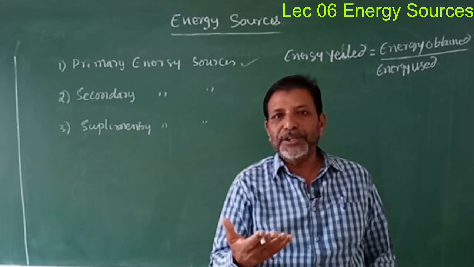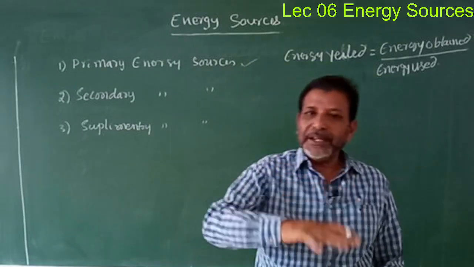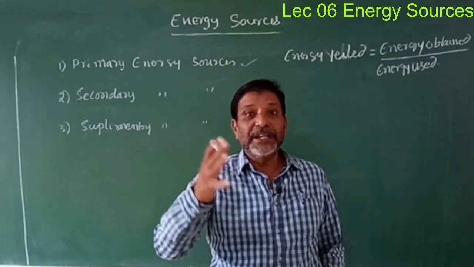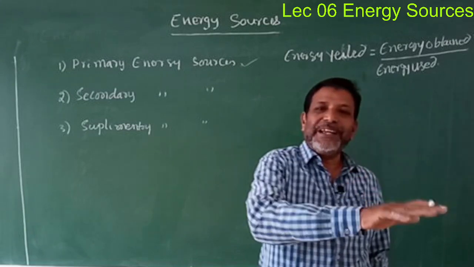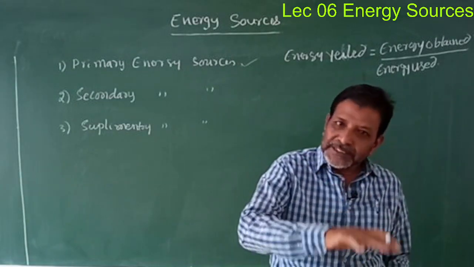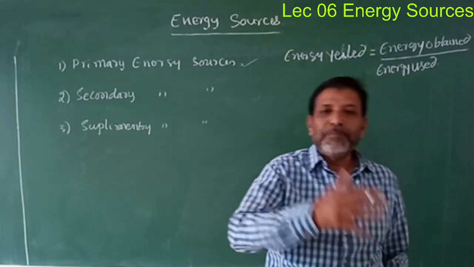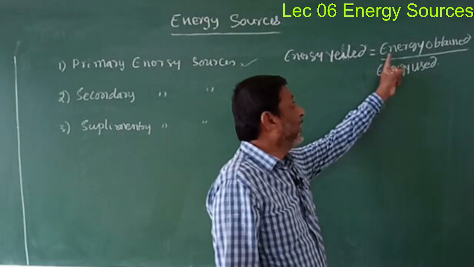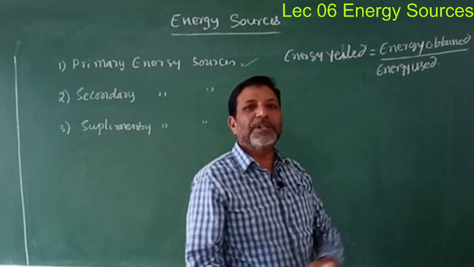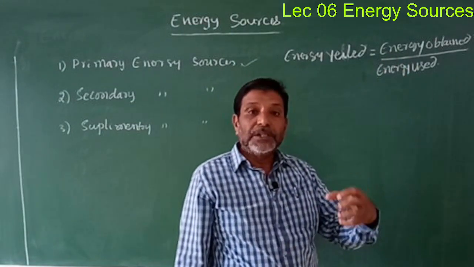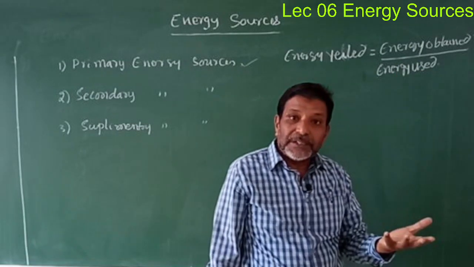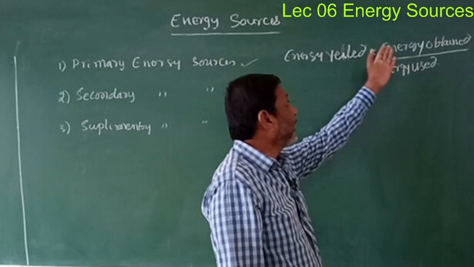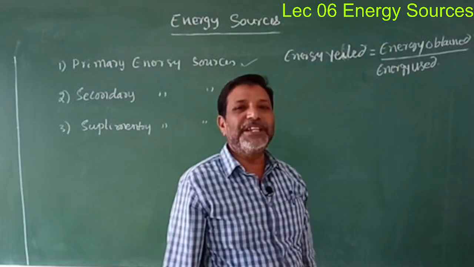For example, what I had told you, we can get electrical energy from mechanical energy. That means electrical energy is obtained by spending mechanical energy. That is the meaning: the energy obtained, whatever amount of energy you have got, divided by how much energy you have used to get it. That ratio is known as the energy yield.